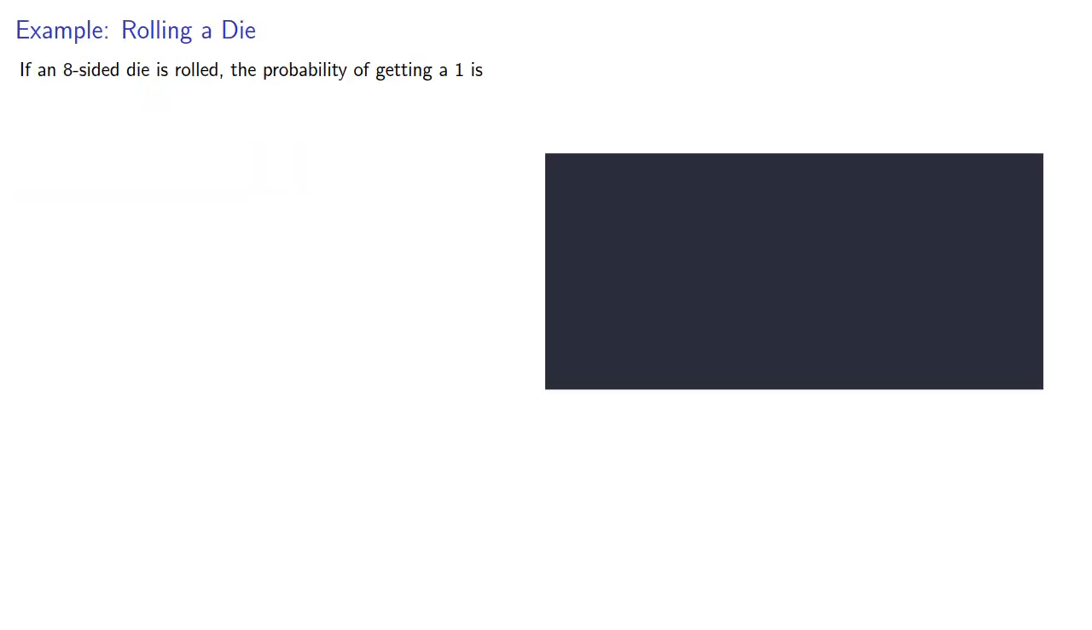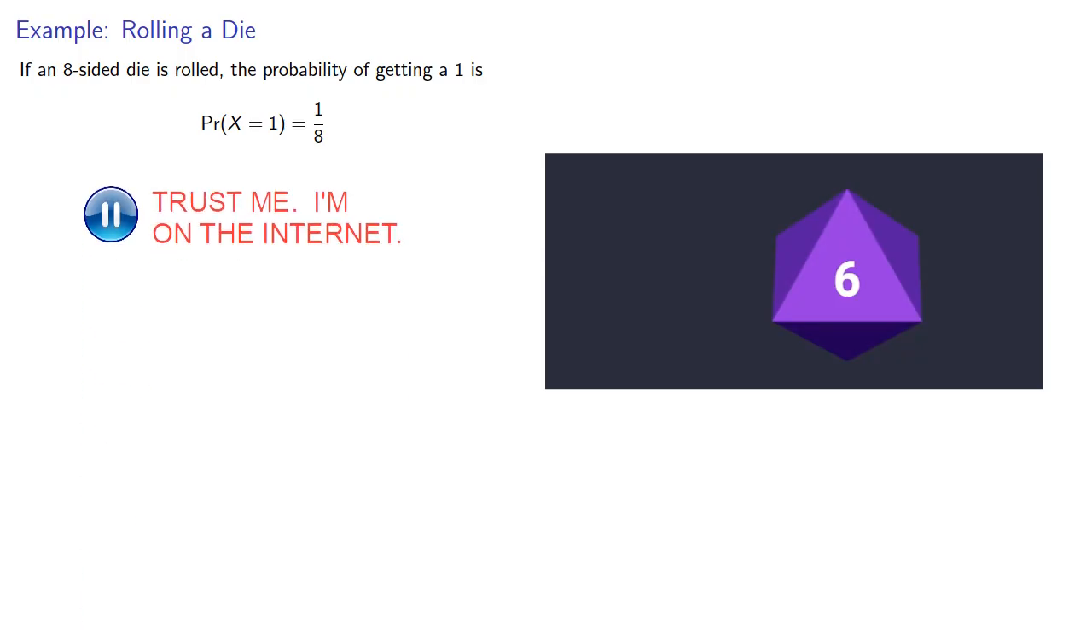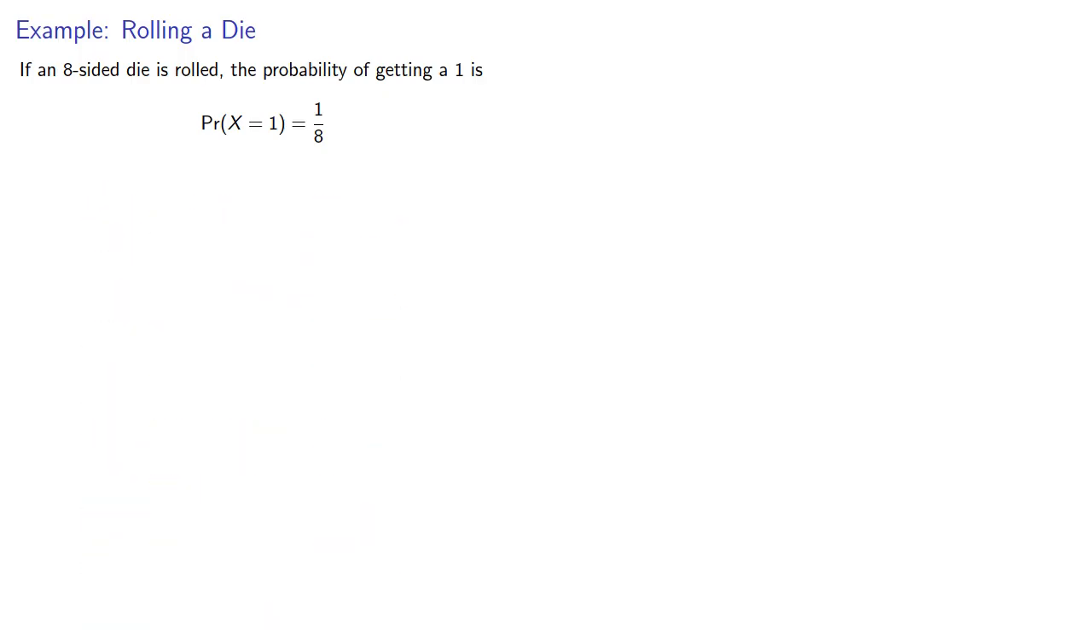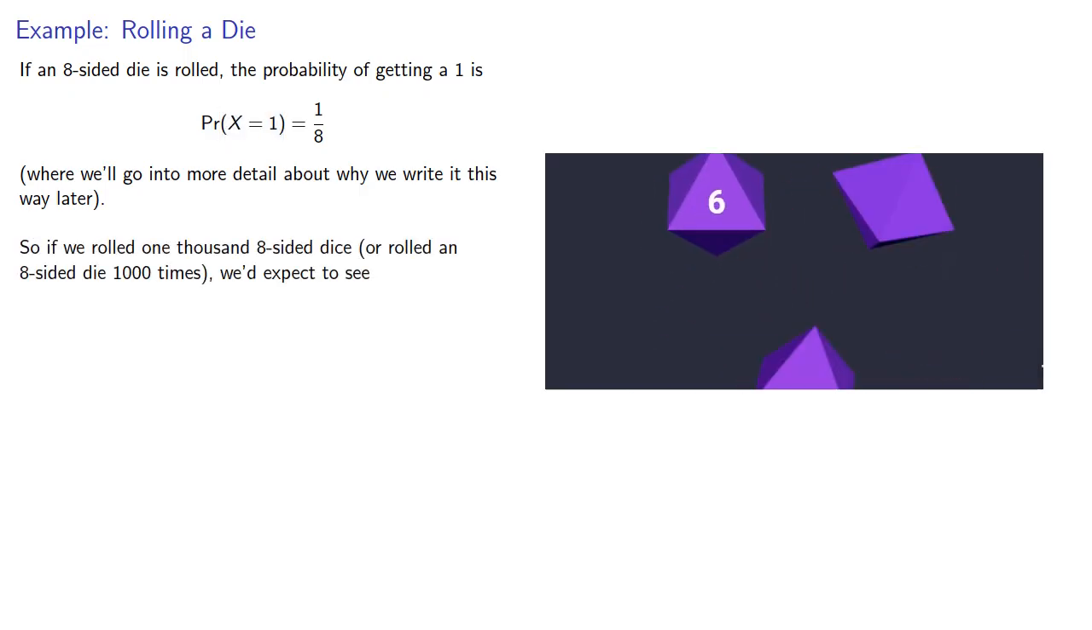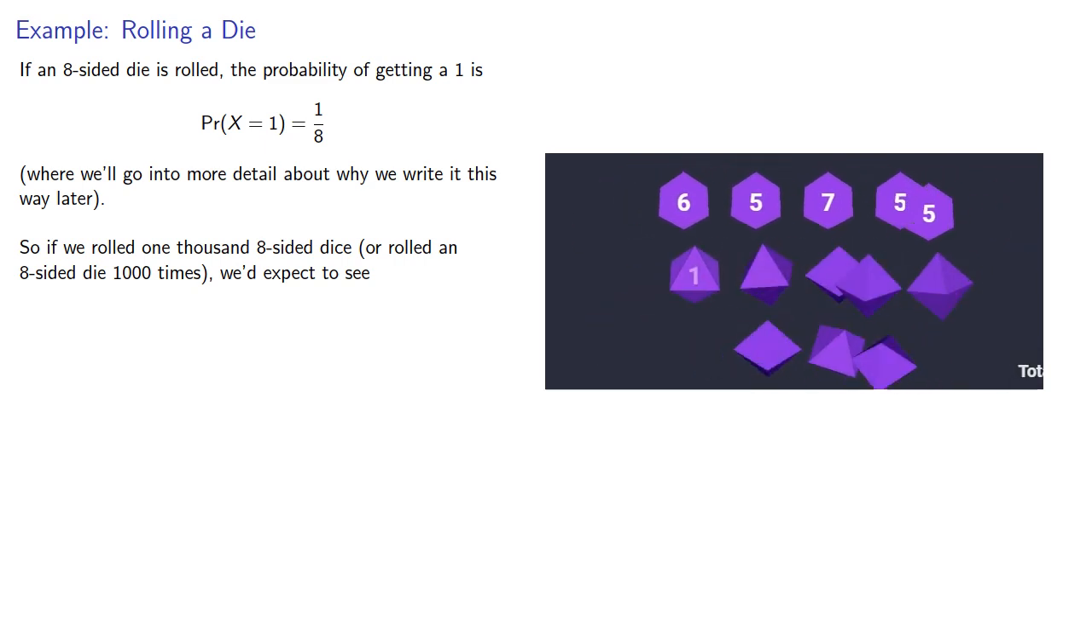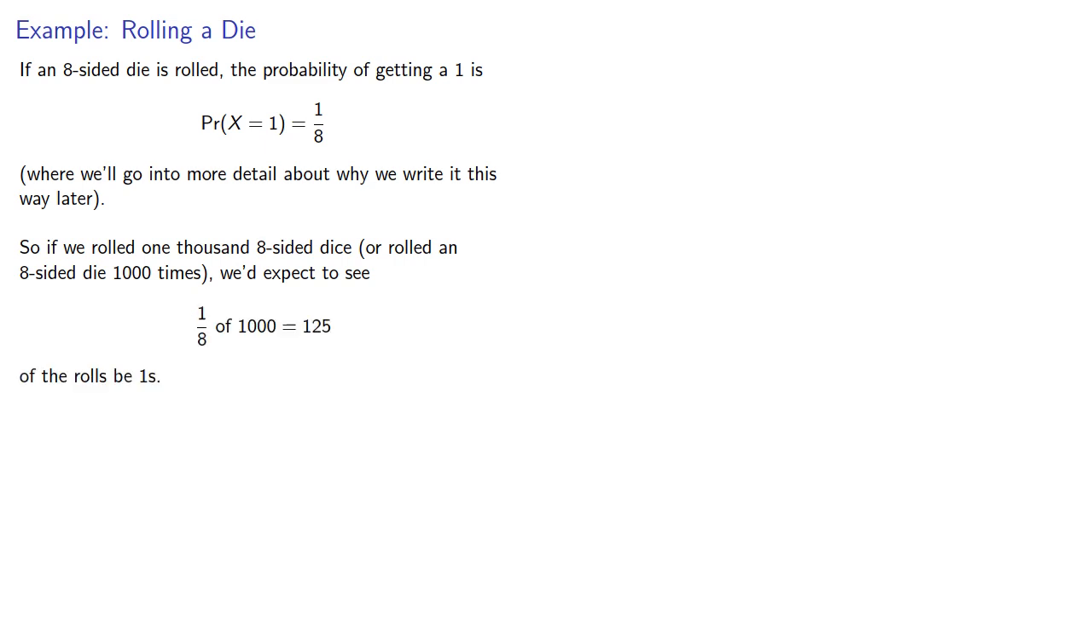For example, if an 8-sided die is rolled, the probability of getting a 1 is 1/8, and at this point we won't comment on why we think that is the probability, let's just assume that it is. And we'll go into more detail about why we write it this way later, this probability X equals 1. So if we rolled 1,000 8-sided dice, or equivalently rolled an 8-sided die 1,000 times, we'd expect to see 1/8 of 1,000, that is to say 125, of the rolls to be 1.